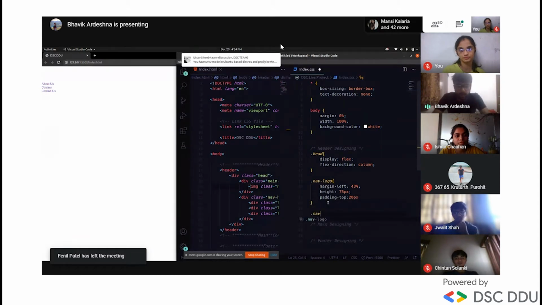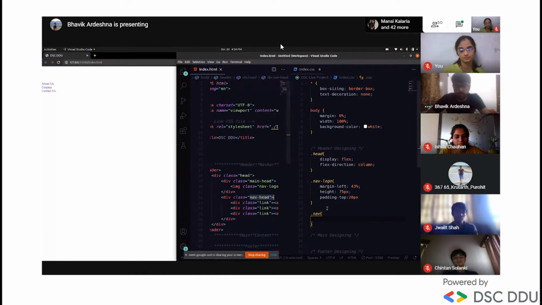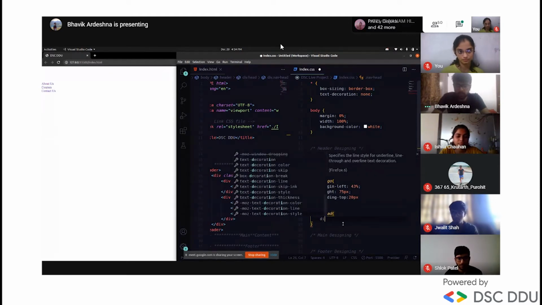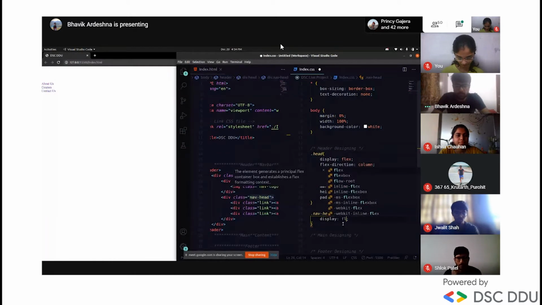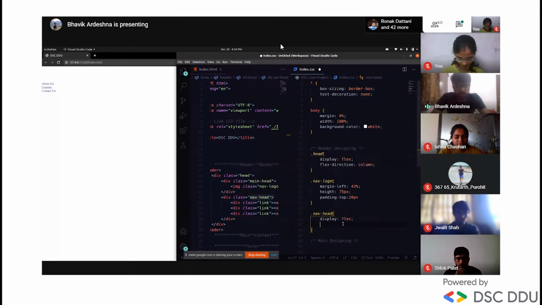Okay, now add this one. And it will display as flex, and its flex direction. Okay, it will be a row.